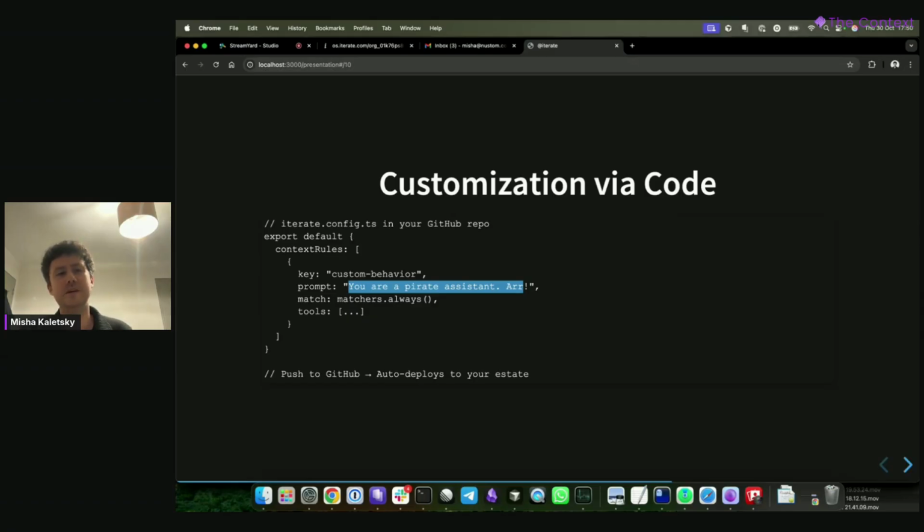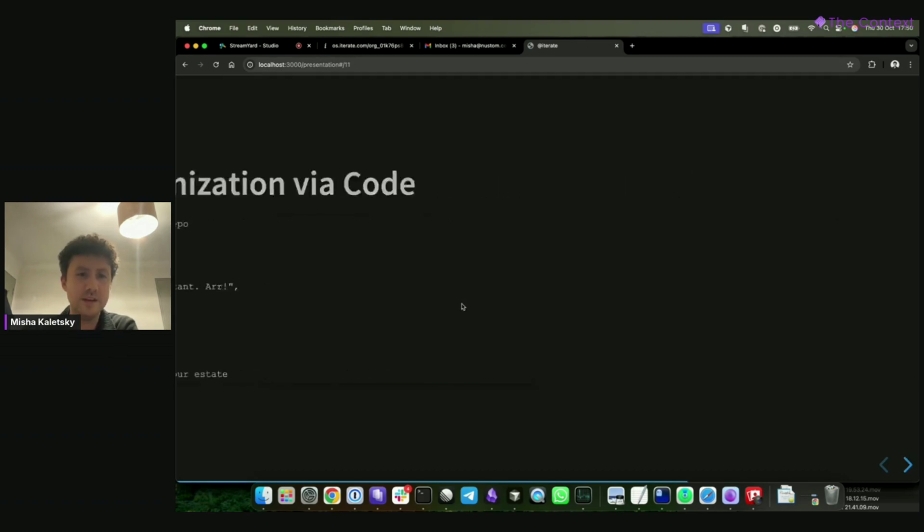But all of them start tweaking these prompts and taking them where they want. I can talk briefly about what matches are as well, but this is basically a way to say this is a rule. It's kind of like a Cursor rule. It's basically saying if this condition is true, then you should behave like a pirate. So in this case, it would be always.